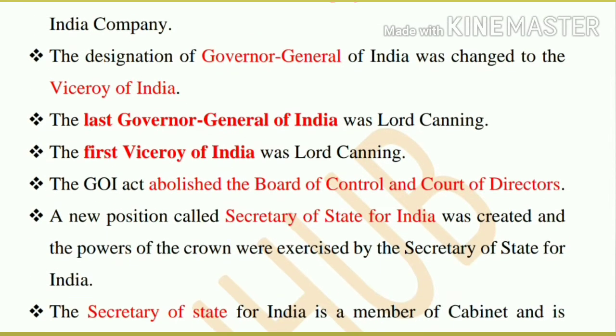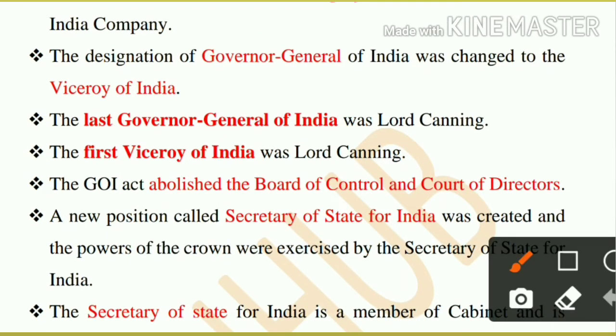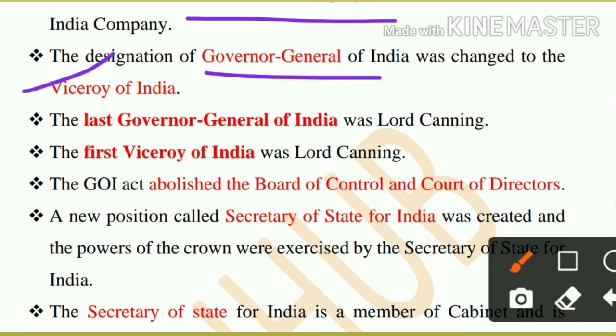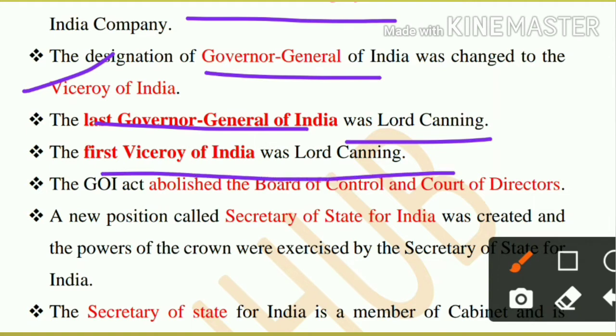And the British Crown has assumed the sovereignty over India. Now the Governor General was renamed and it was called Viceroy of India. No longer does the Governor General exist. Now only the Viceroy of India post exists. The last Governor General of India was Canning, and the first Viceroy of India was Lord Canning himself.